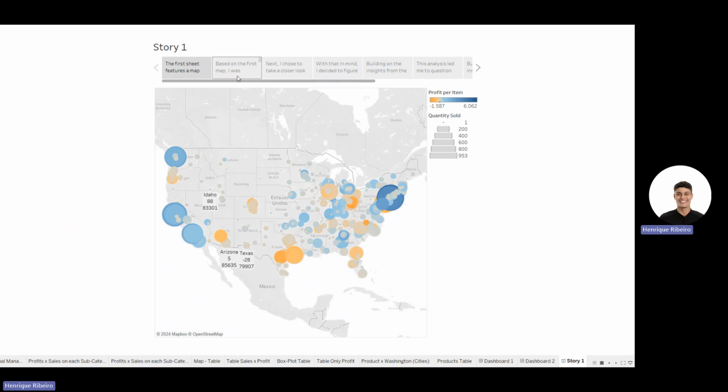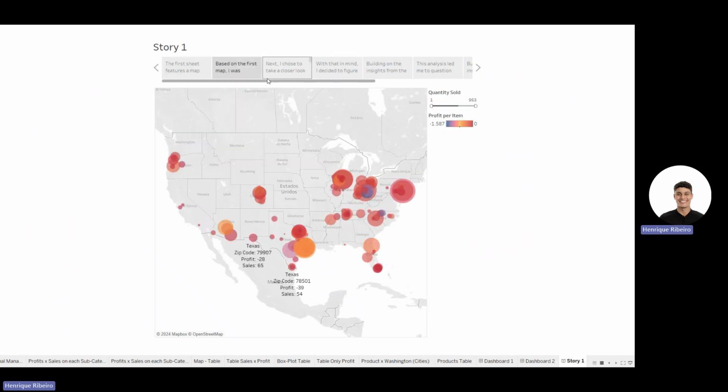But I would say it has a little bit more detail. When it comes to Tableau, it was really challenging for me in the beginning because I didn't have any experience working with a platform that gathers all this data and illustrates it in a way that is really easy for everyone to understand.